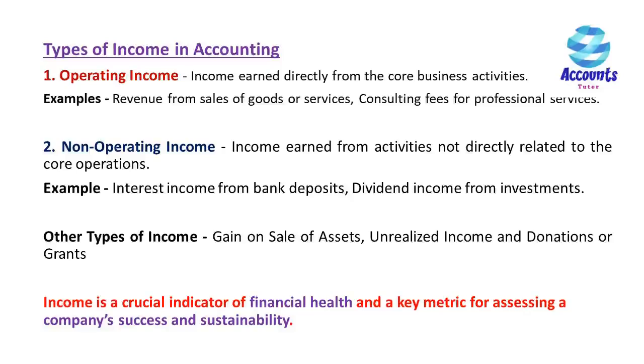2. Non-operating income. Income earned from activities unrelated to the core operations. Example: interest income from bank deposits and dividend income from investments. 3. Other types of income, gain on sale of assets, unrealized income, and donations or grants. Income is a crucial indicator of financial health and a key metric for assessing a company's success and sustainability.